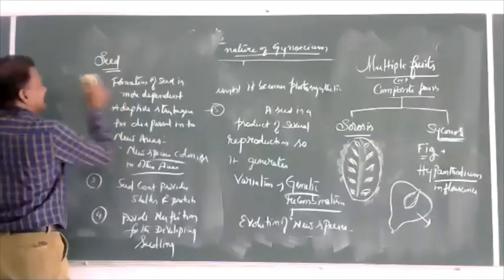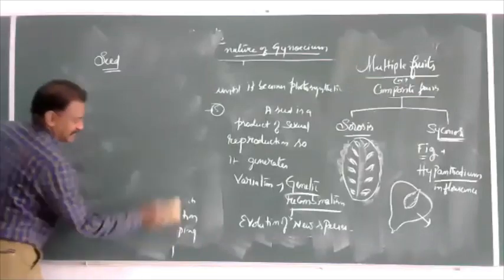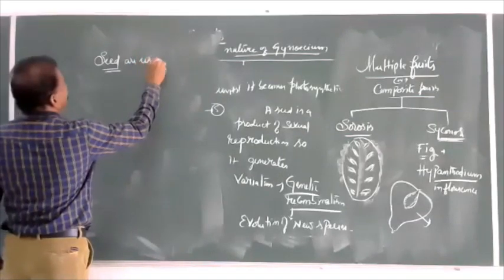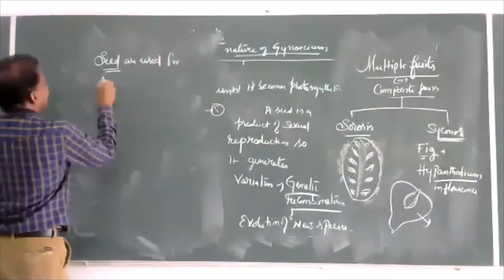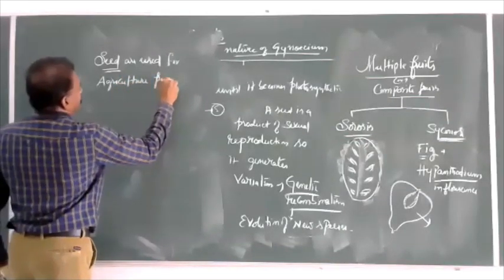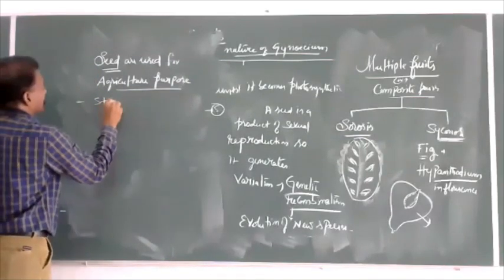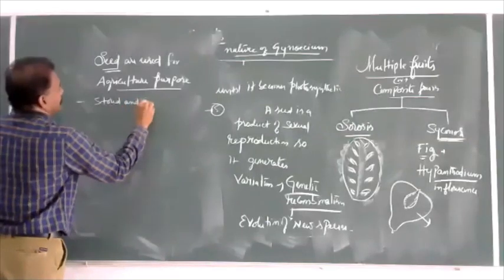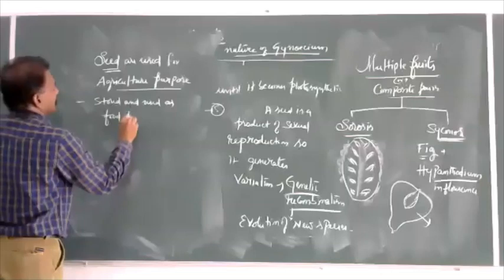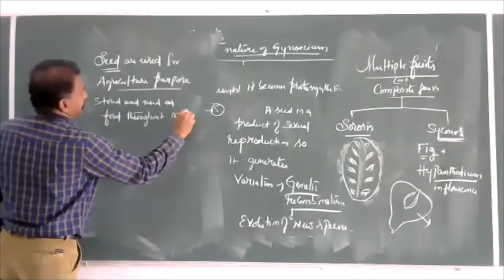Now, what is a seed? Why are we using seeds? Seeds are used for agriculture purposes. They can be stored and used as food throughout the year.